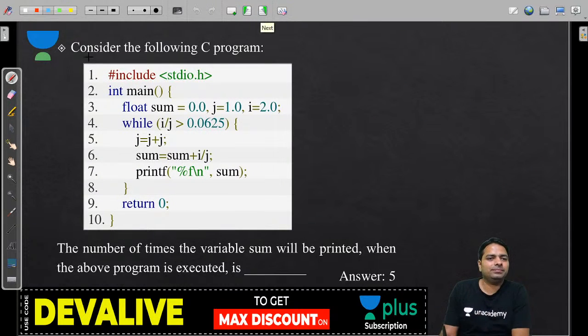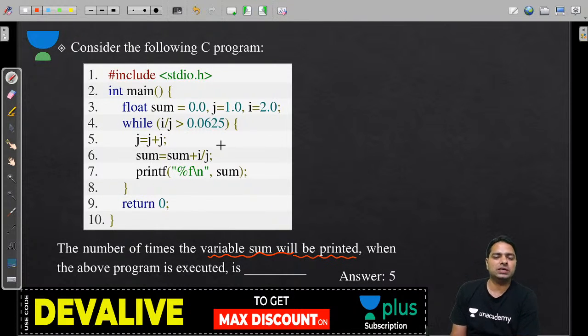Okay. And now we have the program: the number of times variable sum will be printed. How many times that sum will be printed when the above program is executed. So now all are float values, so have a clarity what you are maintaining again. So I'm going to start executing, and first float variables, they are already known to the system because activation record, it's a fixed